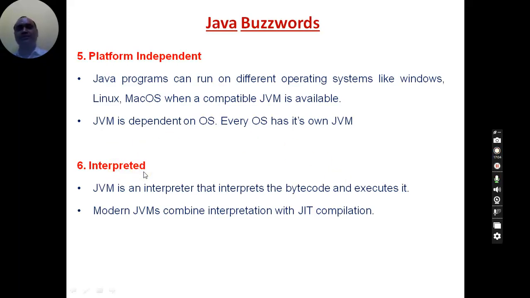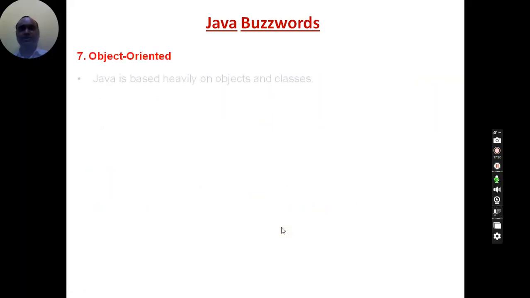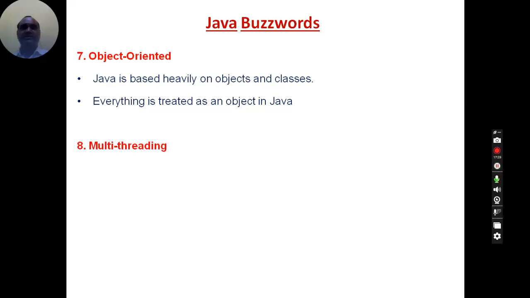And in modern Java, JVMs are combined with the just in time compilation process, JIT compilation. So JIT is another feature of the Java language. And coming to the other features, Java is an object oriented programming language. In the previous sessions I discussed object oriented features. Java is purely an object oriented language, so it uses the concept of classes and objects.